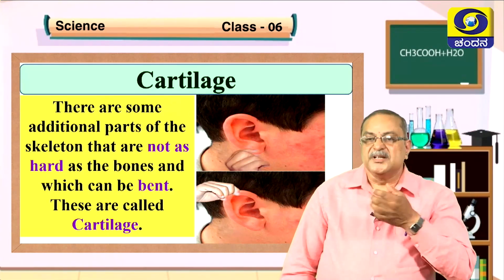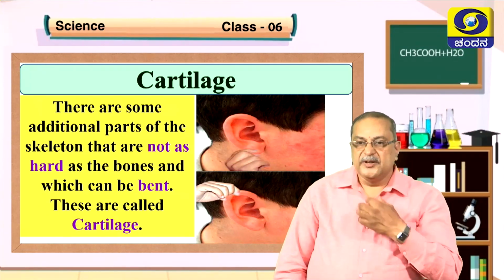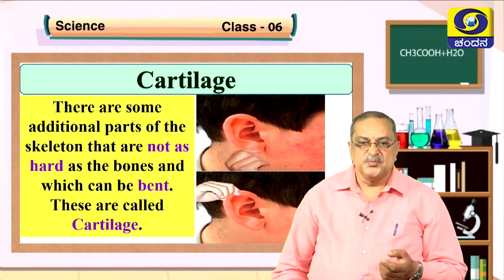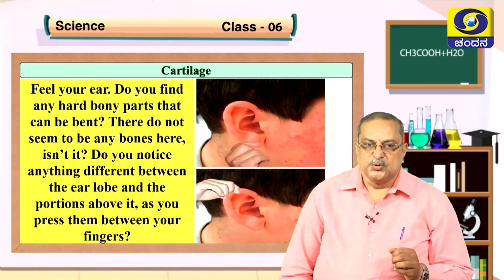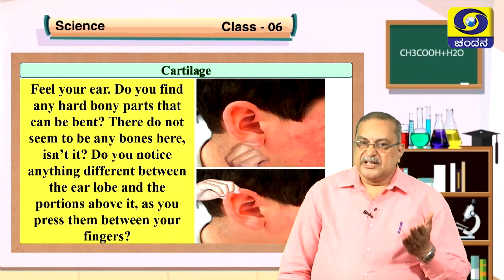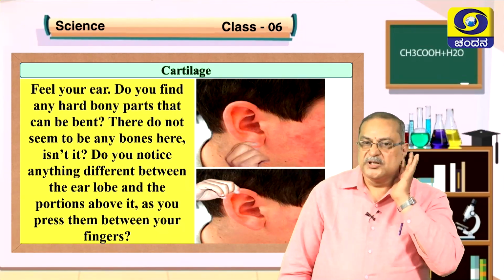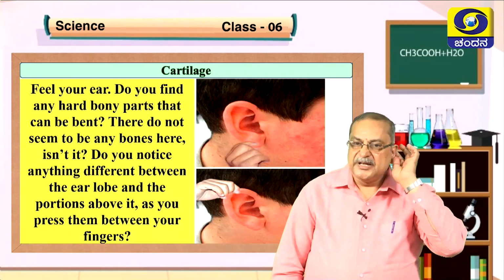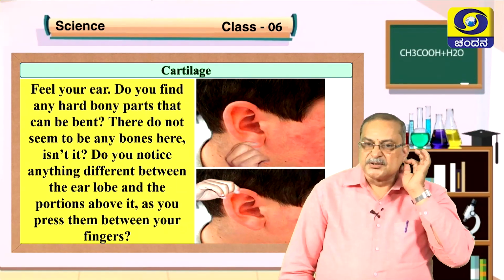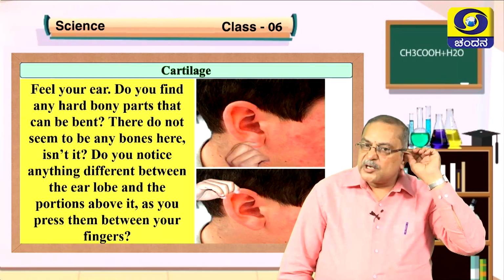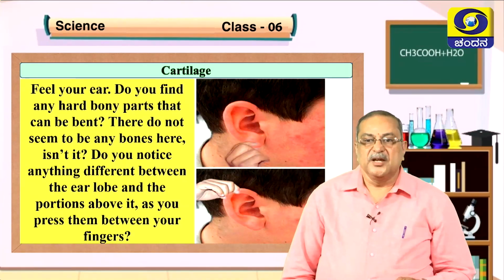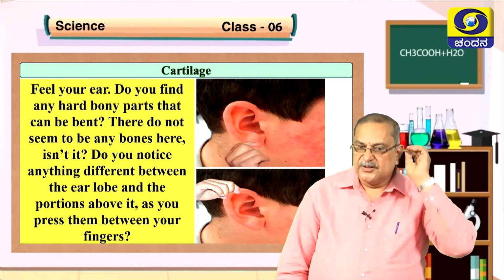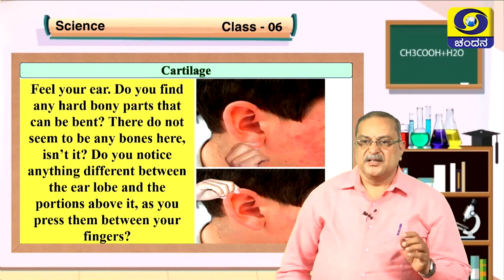Not only here, inside the foodpipe and windpipe also, these types of bones are present. They are called cartilage bones. So feel your ear. Do you find any hard bony part that can be bent? There does not seem to be any bone here, isn't it? Do you notice anything different between the earlobe and the portion above it? As you press them between your fingers, you can feel that. Okay, this is the cartilage bone.